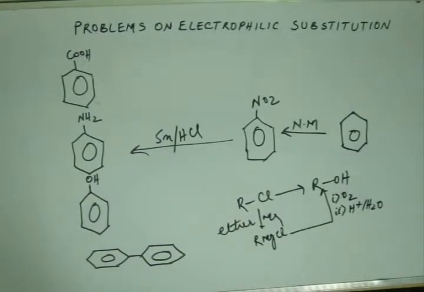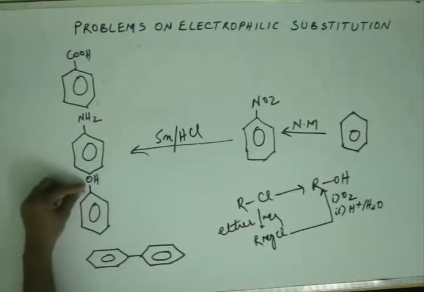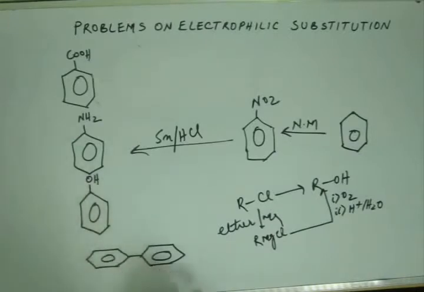So from RCl you can get ROH, and you can get a hint from here. If you want to get OH, somehow if you can generate Cl here, or Br or I, anything for that matter, then you can generate that OH group instead of that X group by making a Grignard reagent. First make the Grignard reagent of this, then do reaction with O2, and then carry out hydrolysis. This reaction we studied as the last reaction of Grignard reagent. Now for the benefit of those who didn't hear that lecture or have heard and forgotten, let me recapitulate this very quickly.